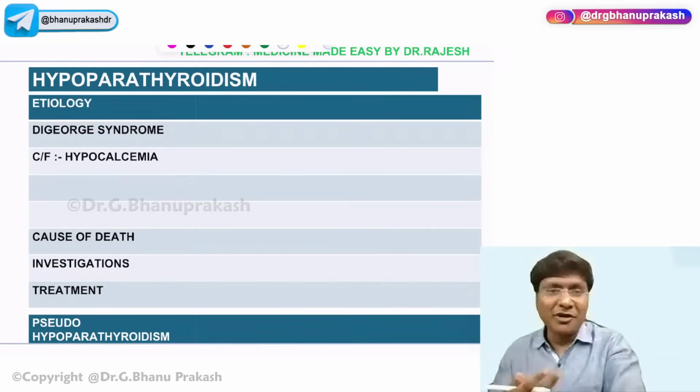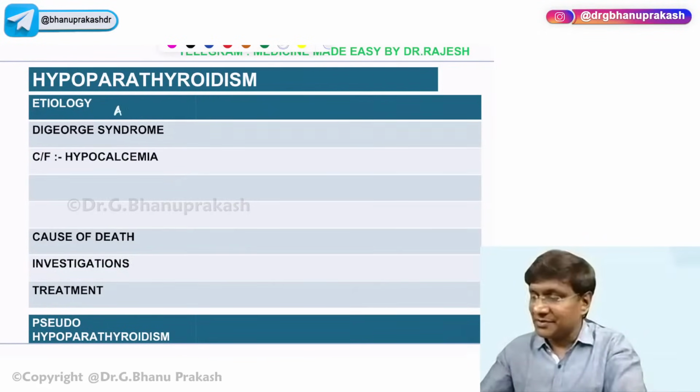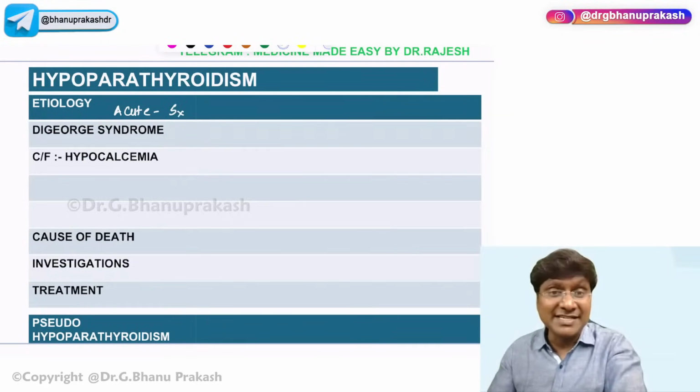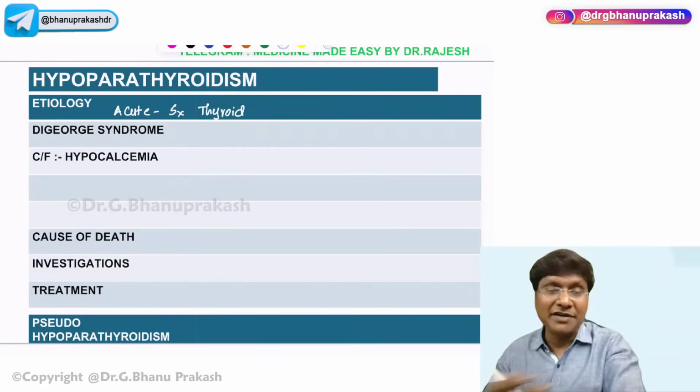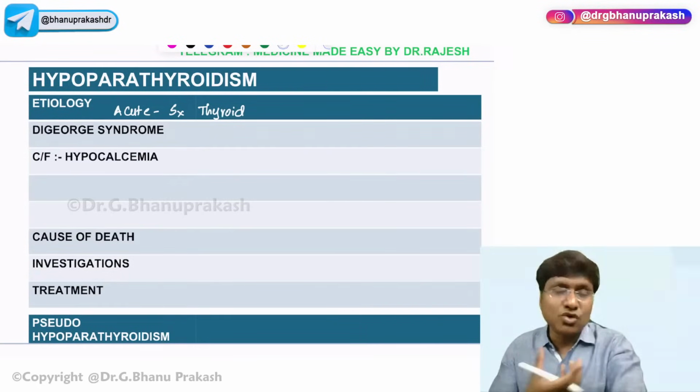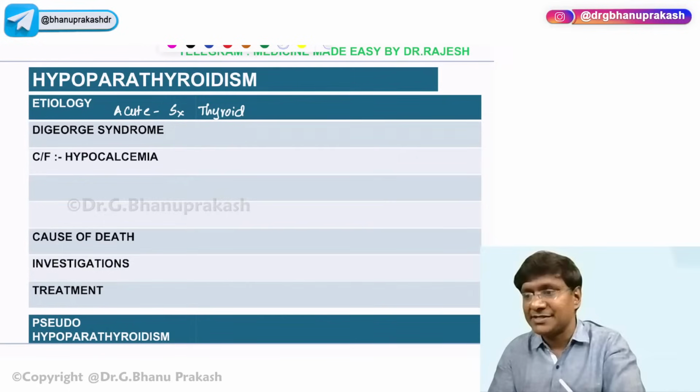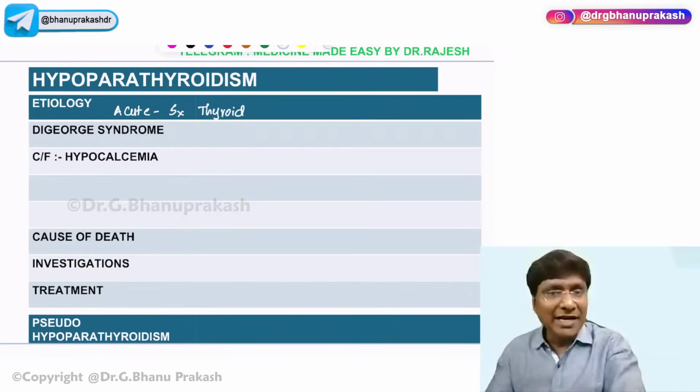What is the important etiology that will be causing hypoparathyroidism? Acute hypoparathyroidism, you will observe in case of the surgical resection of the thyroid. Because whenever you are doing surgical resection of the thyroid for a large goiter, there is a high chance that parathyroid glands are also taken off, resulting in acute hypoparathyroidism. And what are the other etiologies that will be causing hypoparathyroidism?